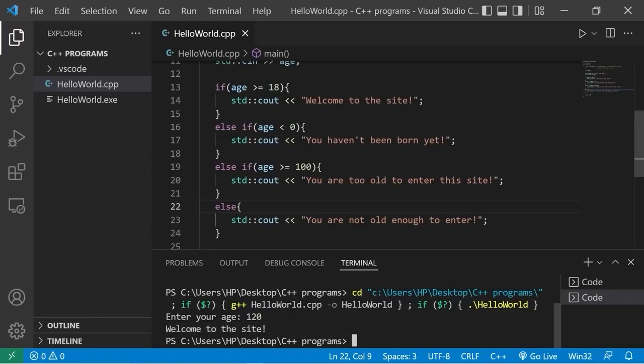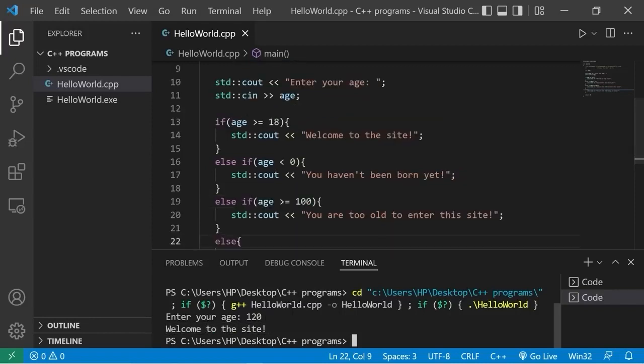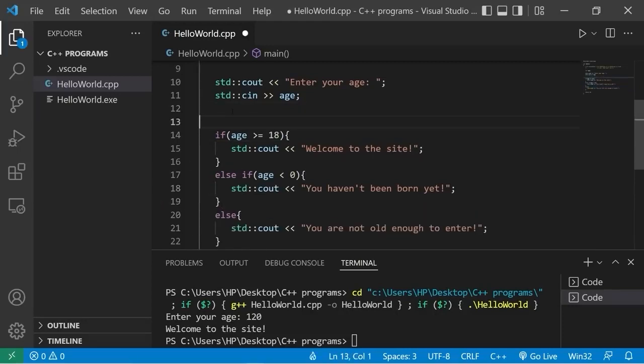We check these conditions one by one starting from the top. We stated that our age was 120 years old. Even though we were expecting to execute this body of code, we instead executed this body of code within the if statement. That's because our age was technically still greater than or equal to 18. So the order of your if and else if statements does matter. It makes a difference. If we need to execute this body of code if somebody's age is greater than or equal to 100, well then we should probably move that to the top.